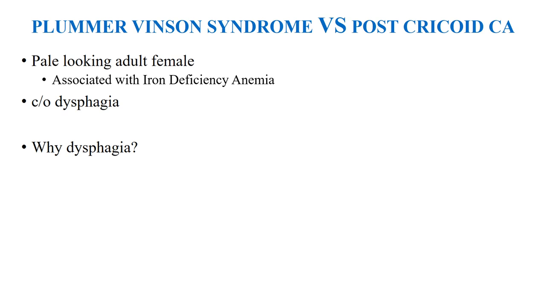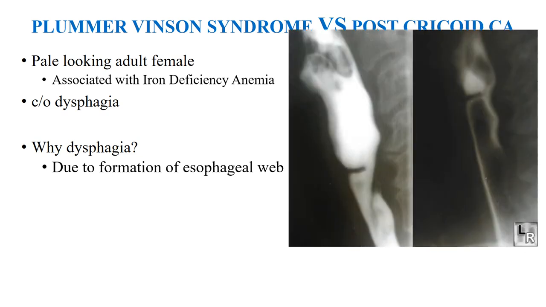Okay, the examiners usually ask what is the reason for dysphagia in Plummer-Vinson syndrome. Okay, it's iron deficiency anemia, but why will the patient present with dysphagia? So the answer for that is the patient will have an esophageal web. So this dysphagia is due to the formation of an esophageal web. Esophageal webs are basically extensions of the mucosa and submucosa of the normal esophageal tissue. Okay, so this is the picture of the esophageal web.